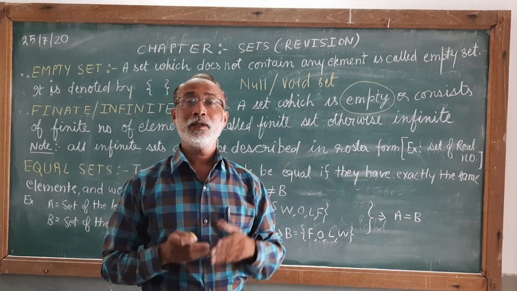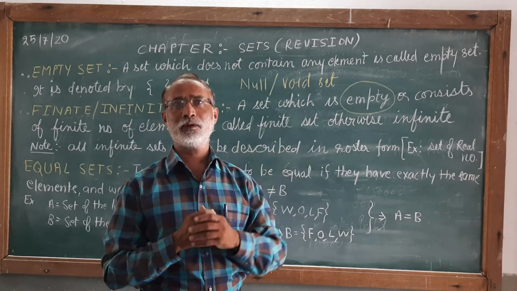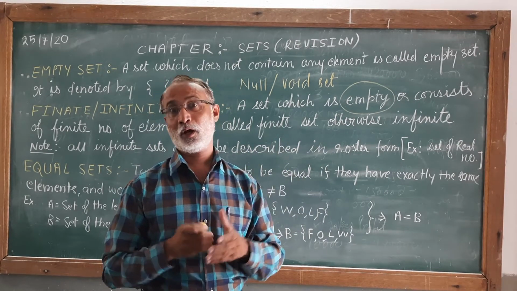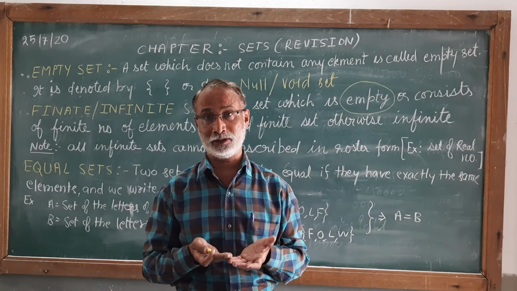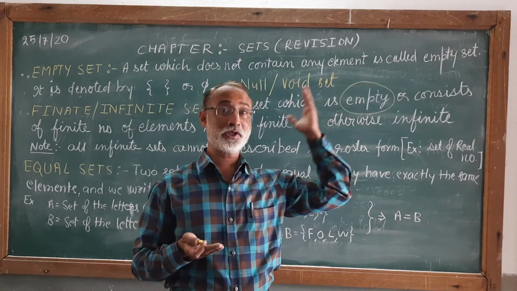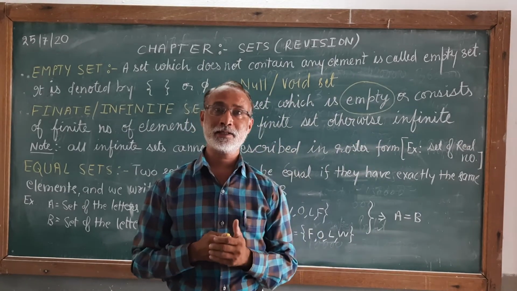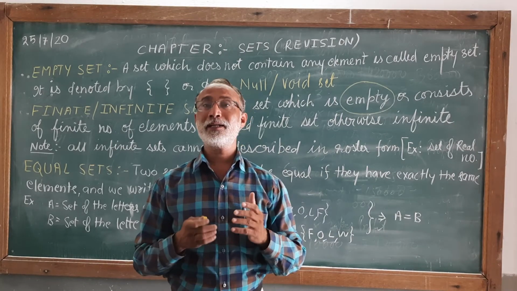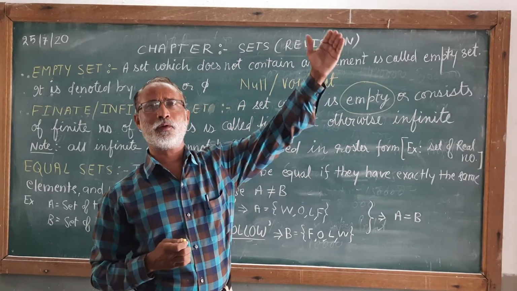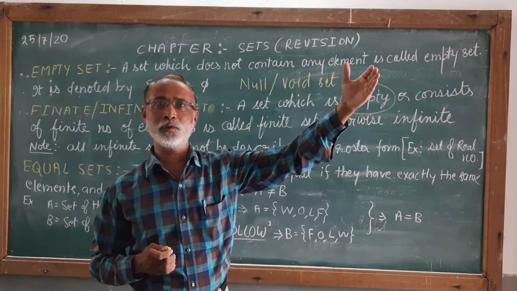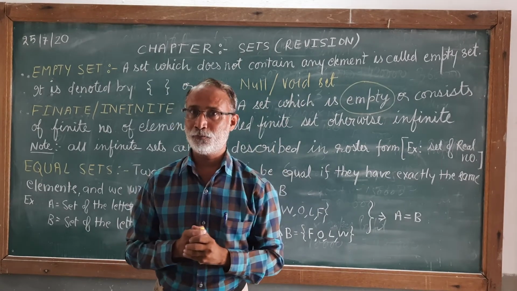Say for example, the set of all the leaves of all the trees in this world. Now it seems infinite. So, so many leaves on one tree, then see how many trees are there, then how many leaves will be there. But that is considered as a finite set. But if I say the set of natural numbers, now I start counting 1, 2, 3, 4, 5, and so on. Whatever the last number you count, there will be one more than that. So it will be considered as an infinite set.